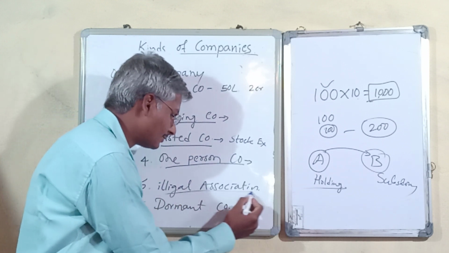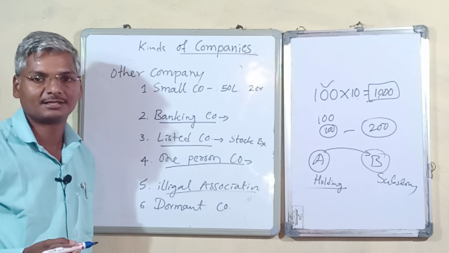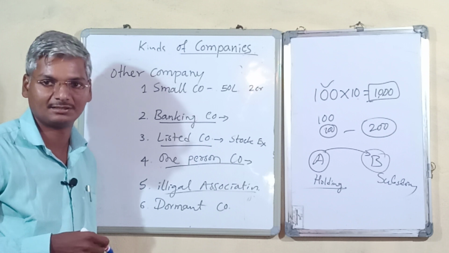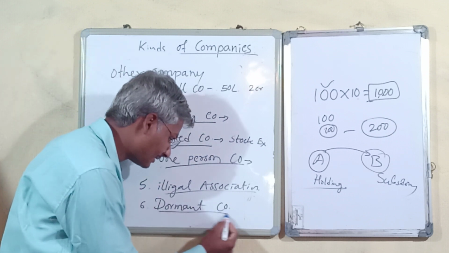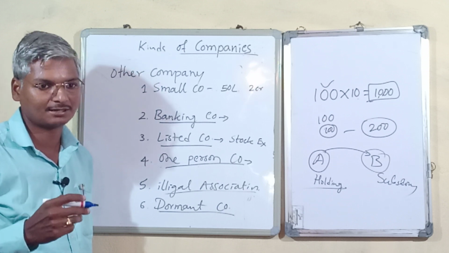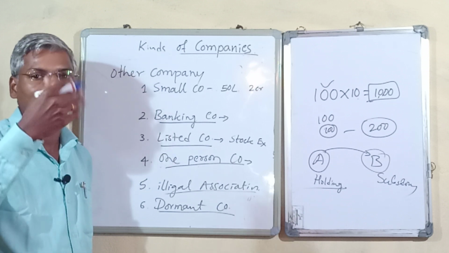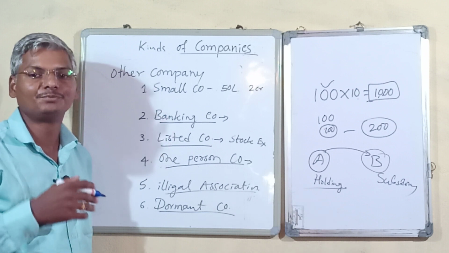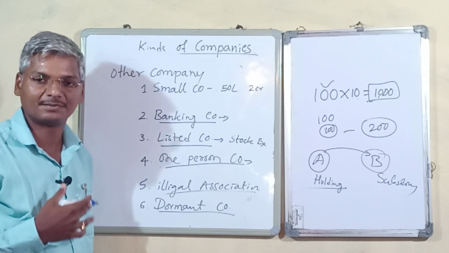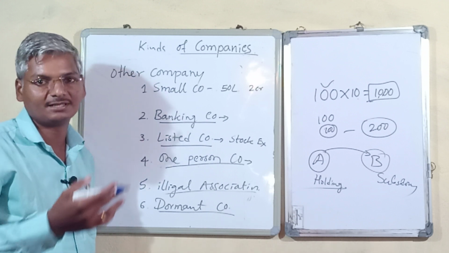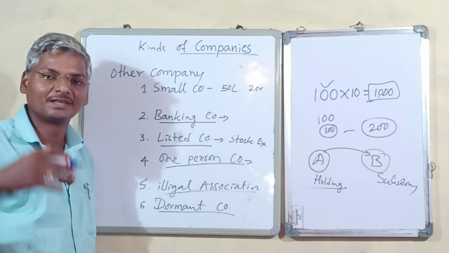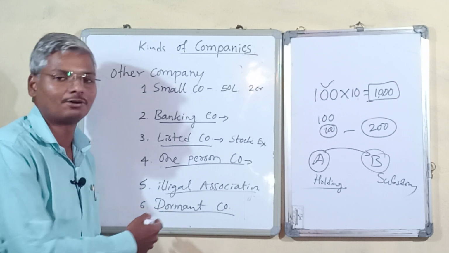Then illegal associations: these are not lawful activities, not lawful business operations, and we call them illegal associations. And the last one is dormant companies. Dormant companies are companies established for future projects or future contracts. If I want to start a business through a certain company, but first want to purchase a land or a building for future projects, those companies we call dormant companies.